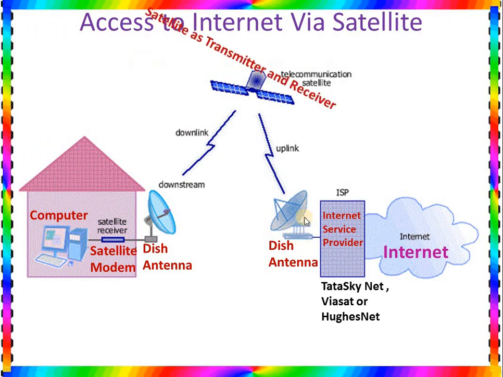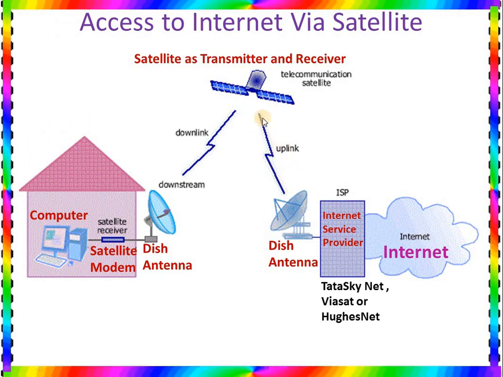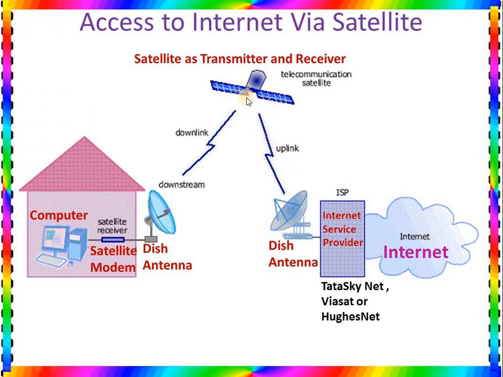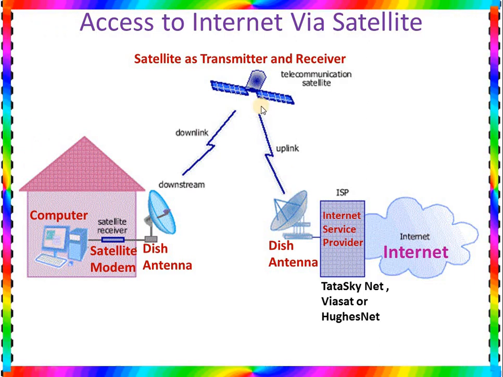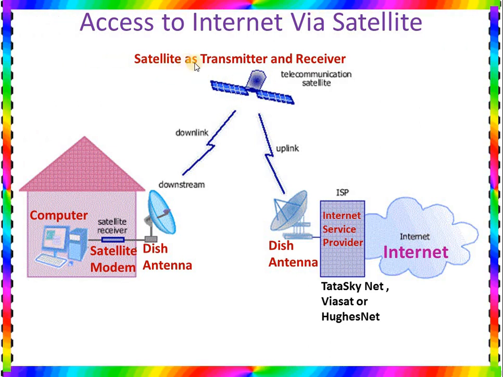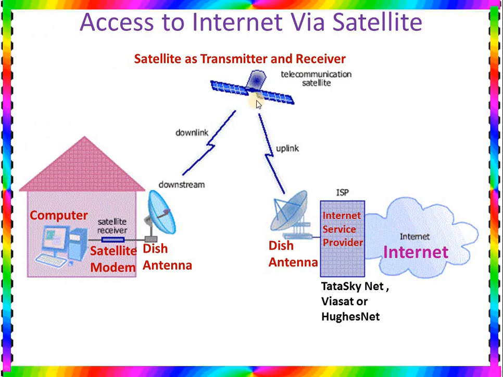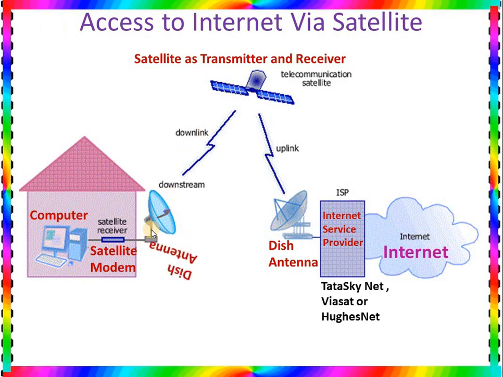So this dish antenna is connected to the satellite transmitter and receiver by using uplink, or you can say the radio signals. These radio signals can be used to send the signal and also to receive the signal. So the satellite becomes a middleman to work as a transmitter and a receiver. That means when the dish antenna sends the signal from the internet, it sends the signal to the satellite. The satellite sends the signal to the dish antenna at the personal user.